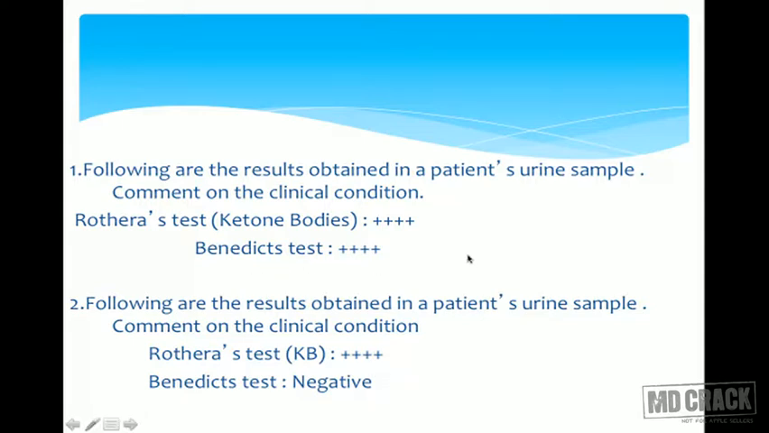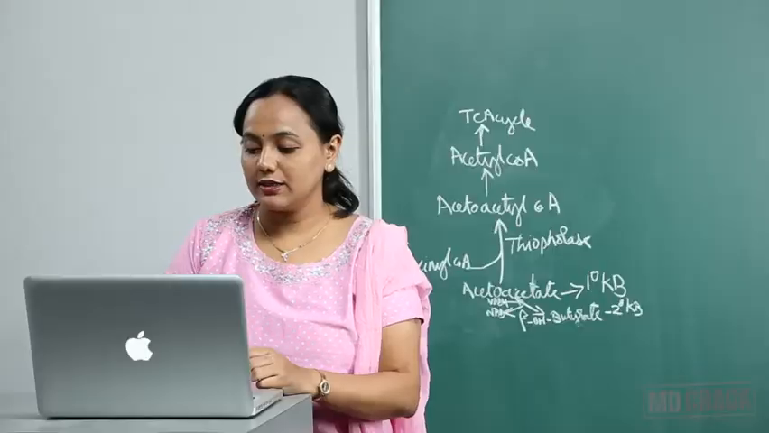If Benedict's test is positive, it means he is having glycosuria. Most probably this person is having uncontrolled diabetes mellitus. If Benedict's test is negative, it means his urine is not containing glucose. This might be mostly starvation induced ketoacidosis. And the other one is uncontrolled diabetes mellitus associated ketoacidosis.